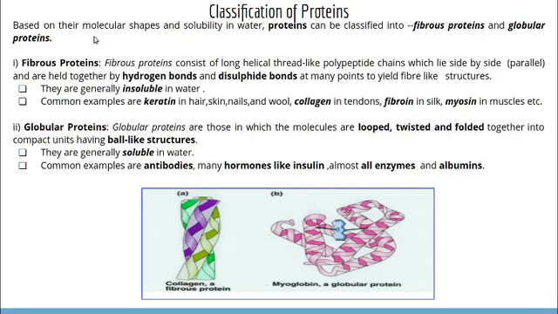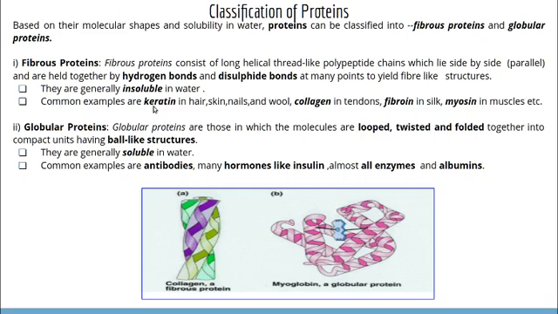So based on their molecular shapes and solubility, proteins are classified into fibrous proteins and globular proteins. Fibrous proteins have thread-like, fiber-like structures, whereas globular proteins have ball-like or spherical shape. Fibrous proteins are insoluble in water, whereas globular proteins are soluble in water.